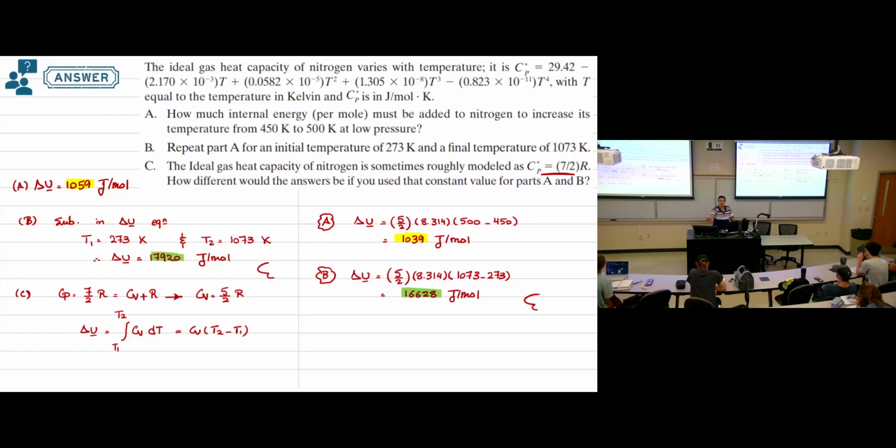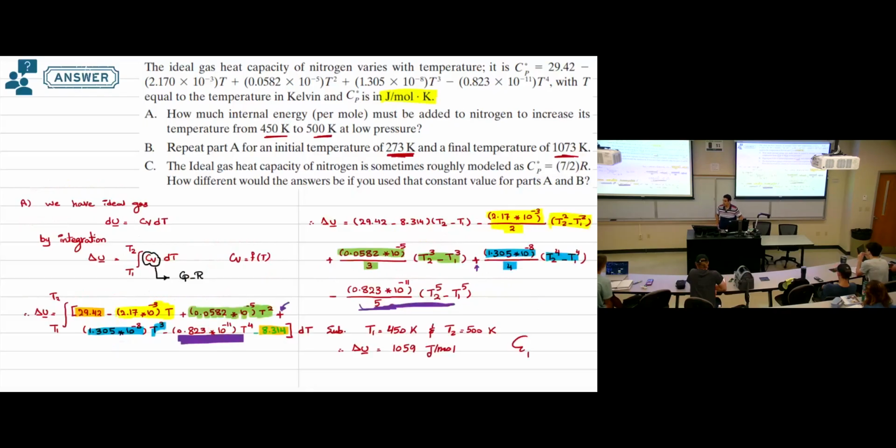So again, for an ideal gas, we know that Cp is Cv plus R. Cp and Cv are functions of temperature. But if we rely on the function of temperature and assume the actual formula for them, the solution will be more complex than if we assume they are constant. So we can assume they are constant with confidence if we need to calculate the change in internal energy or enthalpy for small temperature differences. But for large temperature differences, even if you have an ideal gas, you should account for the dependency of the heat capacity on temperature. Make sense? Clear?